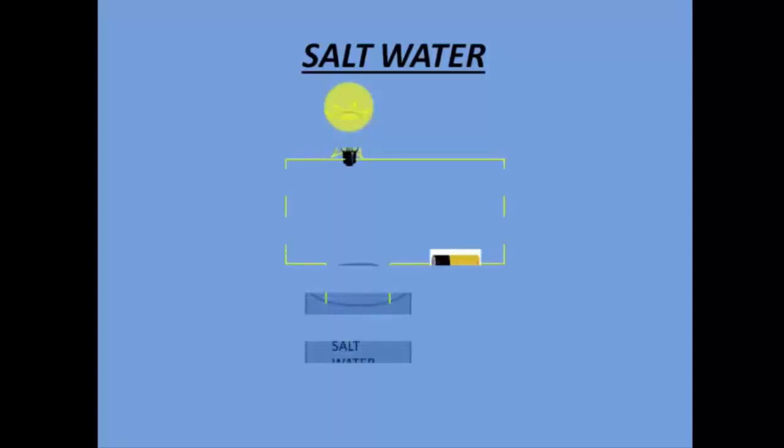Now let us talk about salt water. Let's say if I add some salt to this water, then what happens? Now that the amount of salt contained in this water is more compared to the tap water, the bulb immediately glows even brighter, because these two ends are again connected via this water. That is because it has salt in it. So that salt actually makes these two ends connect to each other, and it allows the electricity to pass through this water from one end to another end, and that is why the bulb glows.